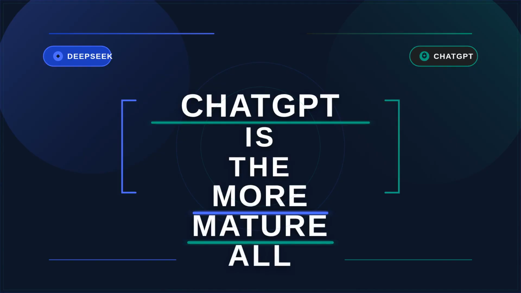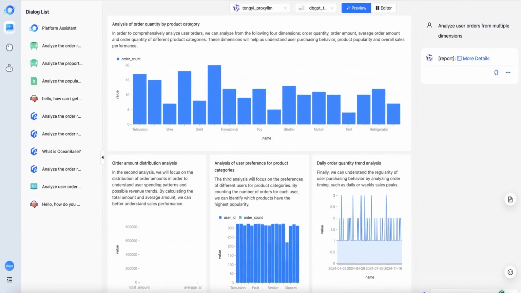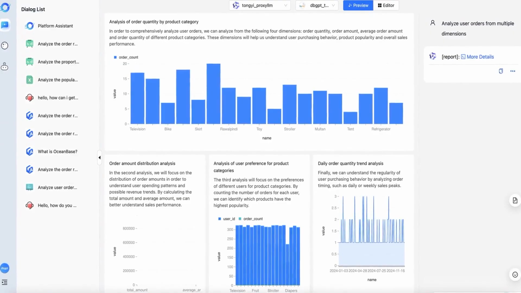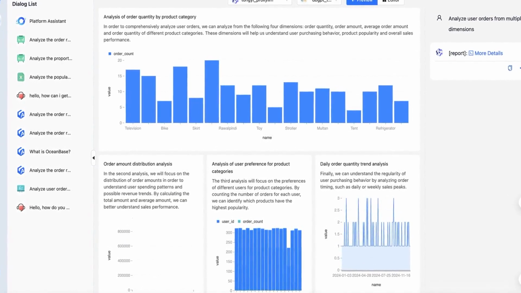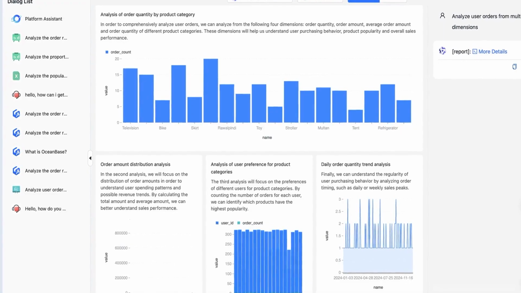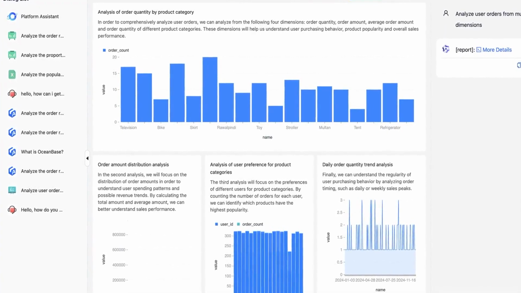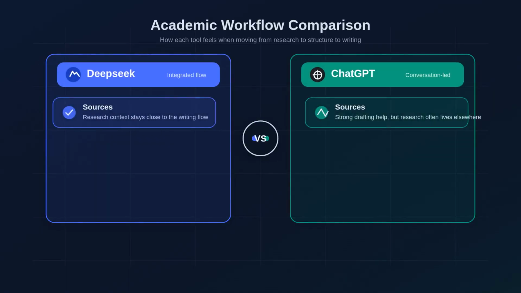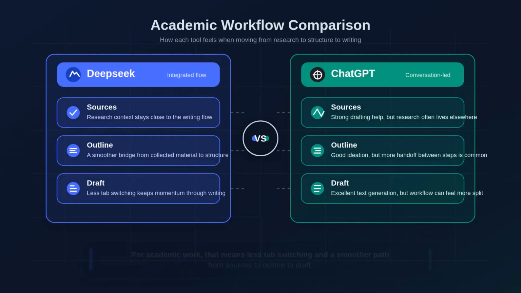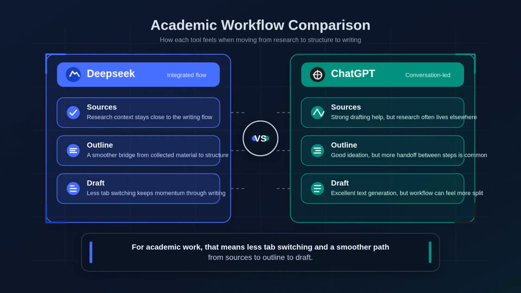First, research workflow. ChatGPT gives you web search, deep research, file uploads, and projects, which makes it much easier to pull articles, notes, and drafts into one place. Neither one replaces checking your sources. For academic work, that means less tab switching and a smoother path from sources to outline to draft.